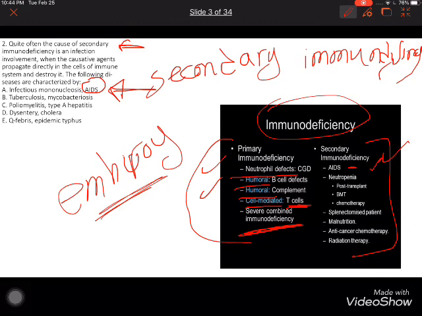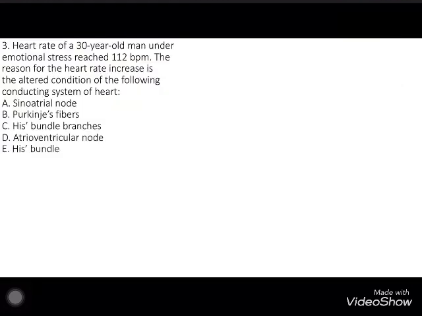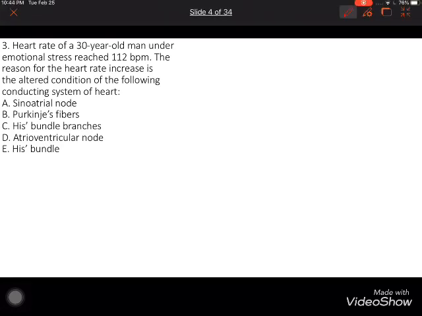Okay? Here, if we notice, he asks about the sinoatrial node, a condition of the conductive system of the heart. Here he says the heart rate of a 30-year-old man under emotional stress reached 112 beats per minute.